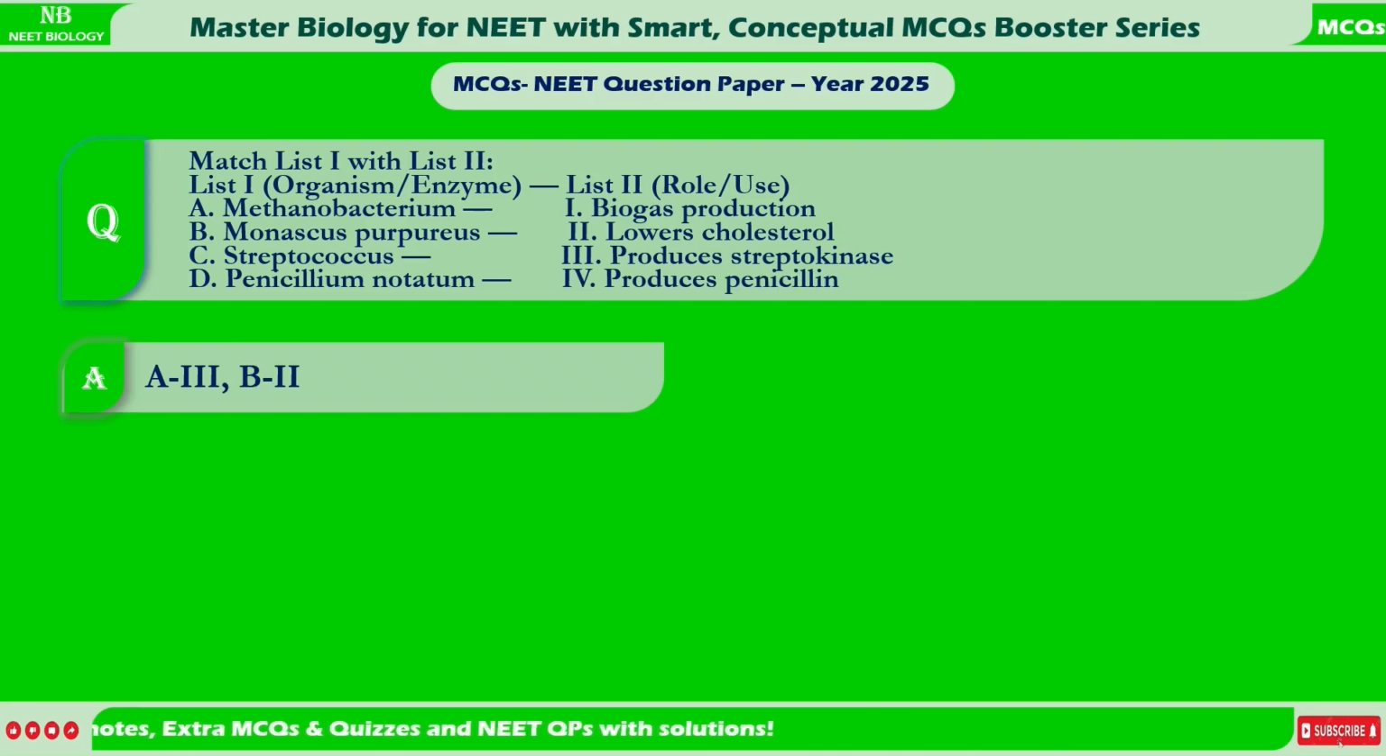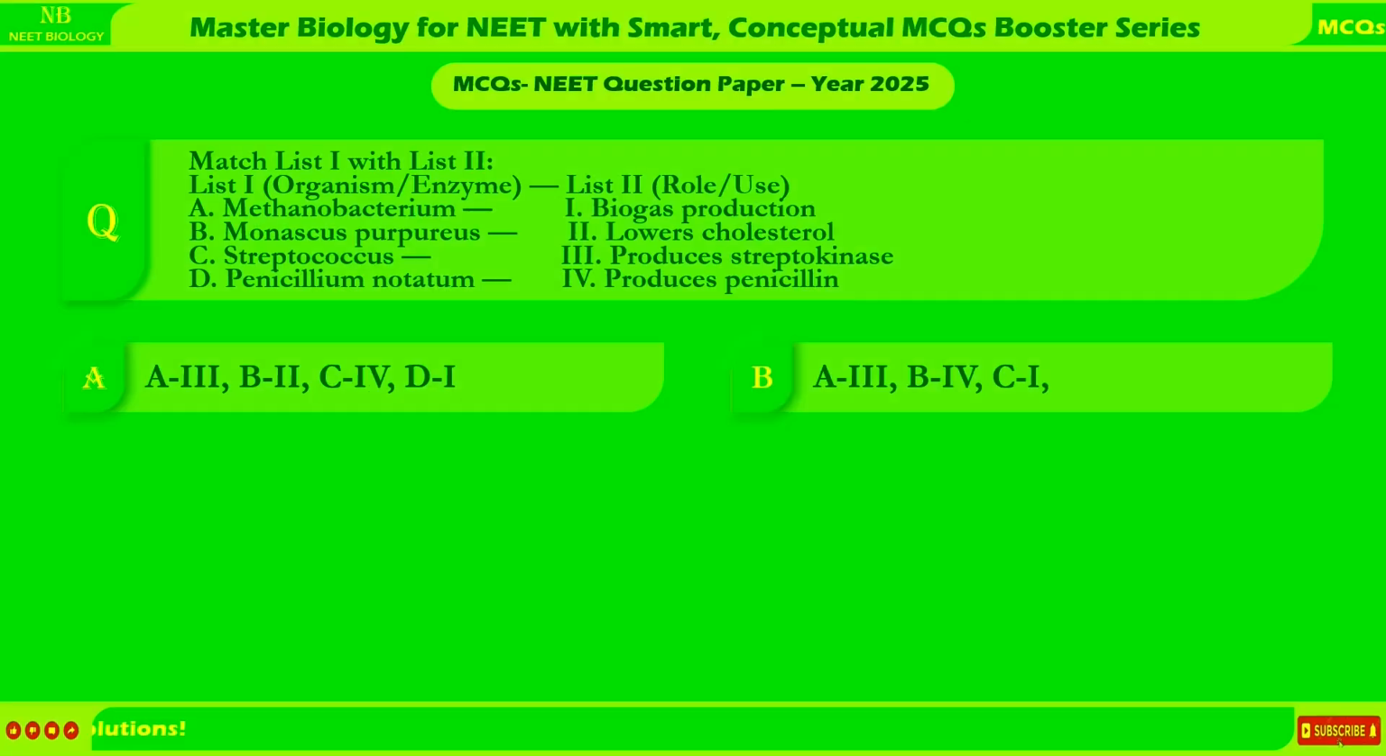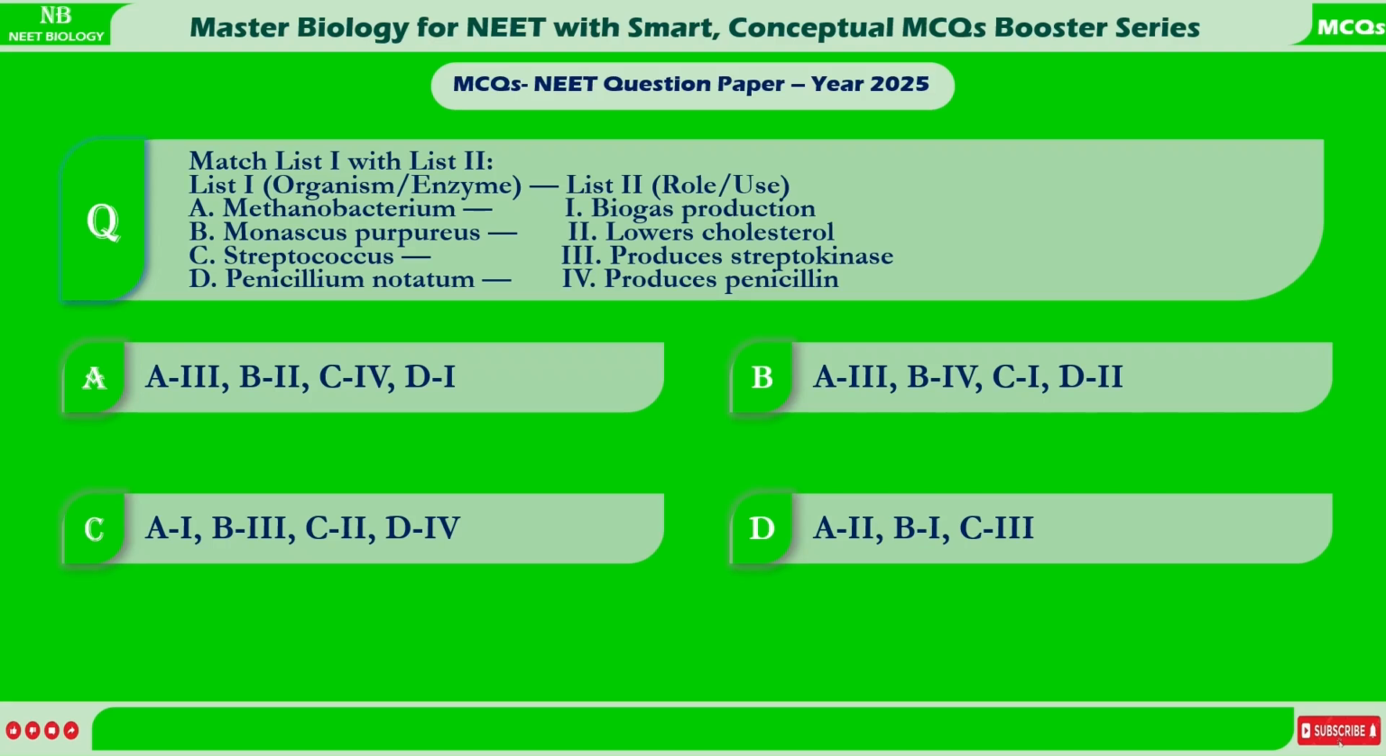A. A3, B2, C4, D1. B. A3, B4, C1, D2. C. A1, B3, C2, D4. D. A2, B1, C3, D4.